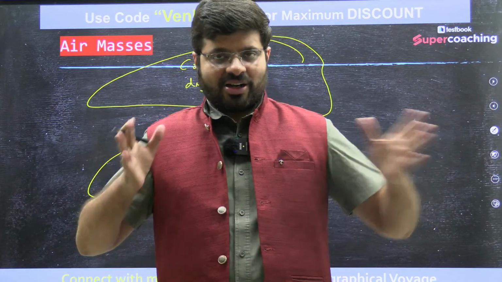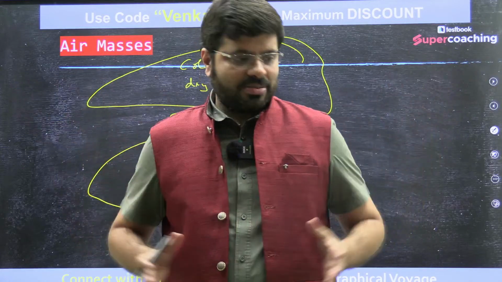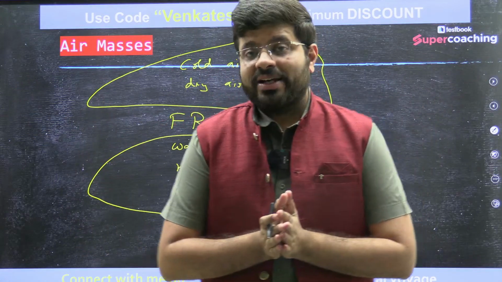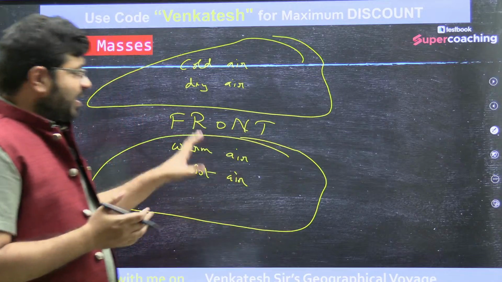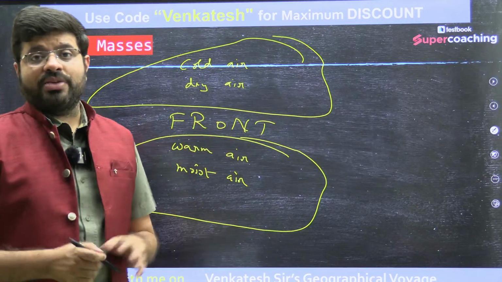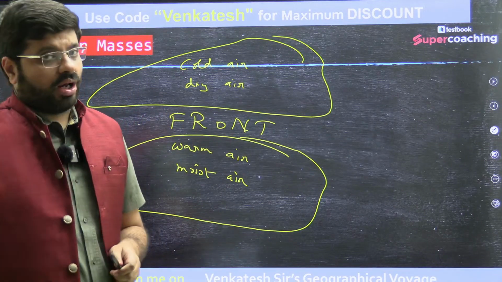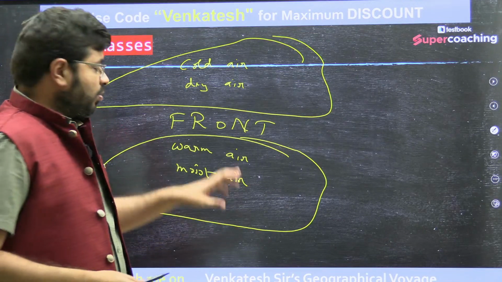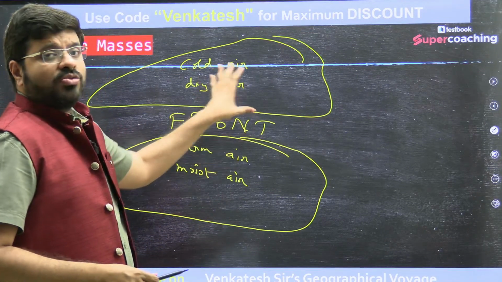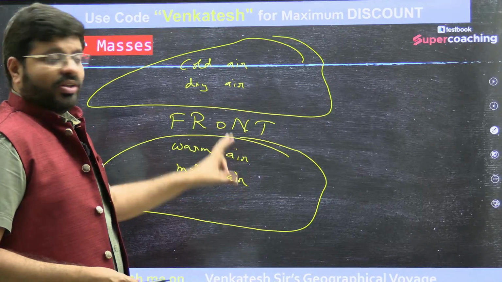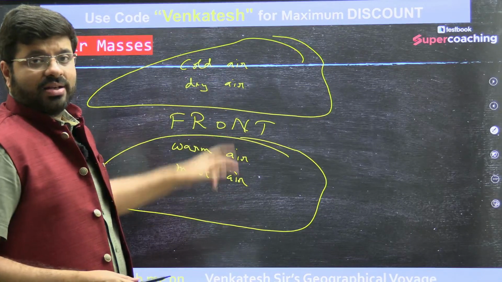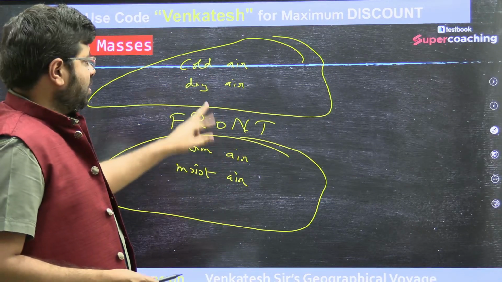So you can see the contrast of the armies at the meeting point. When two such contrasting armies meet, we call it a battlefront in war.